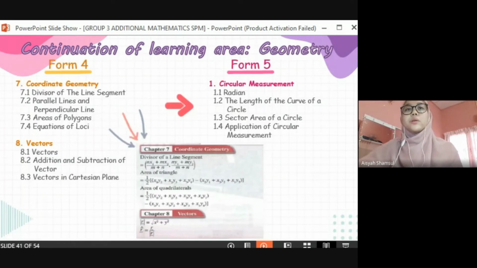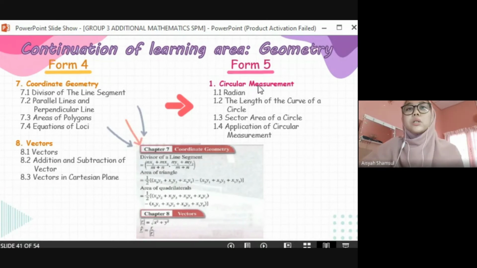So this is the crucial part, the continuation of learning areas from Form 4 to Form 5, which is geometry. The continuation that we can find is in Form 4, Chapter 7, Coordinate Geometry, and Chapter 8, Vectors. From Form 4, it relates to Form 5, Chapter 1, which is circular measure.